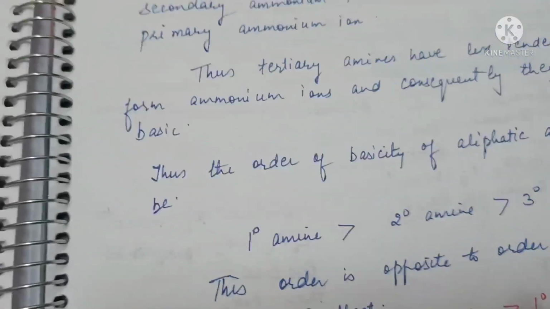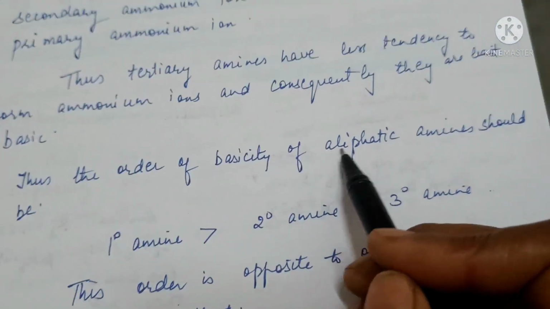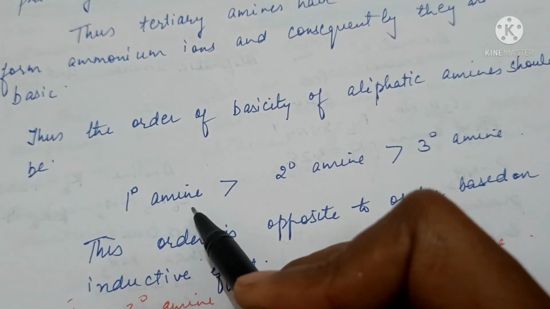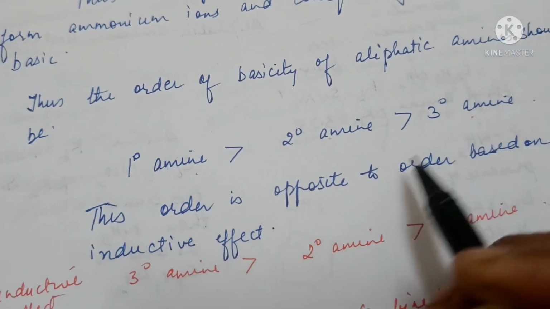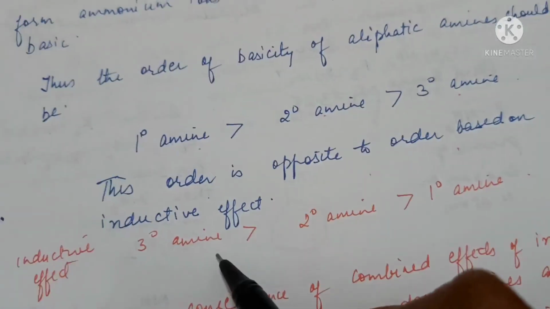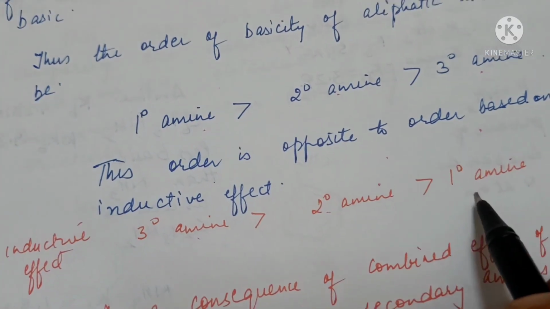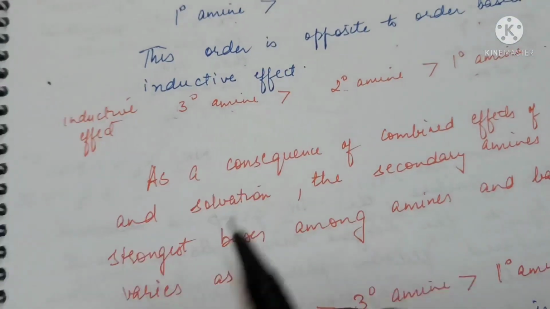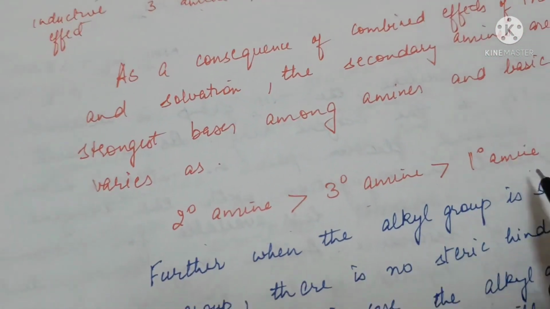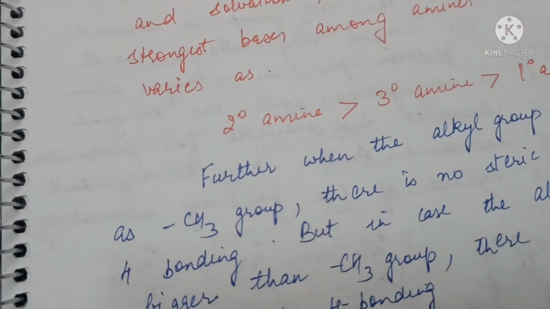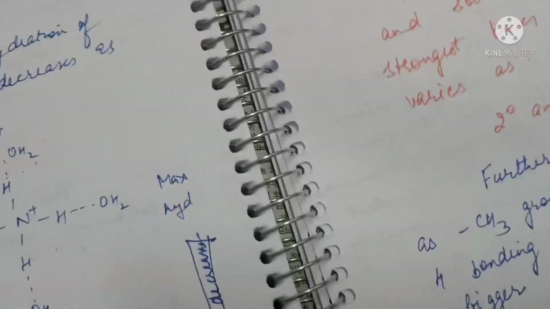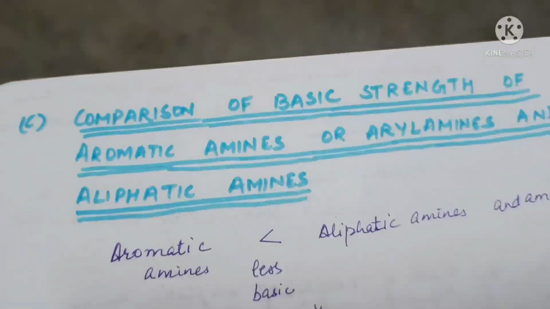So when we combine these factors, the order of basicity of aliphatic amines should be primary more than secondary more than tertiary. But the inductive order that we saw earlier was opposite: tertiary is more basic than secondary, which is more basic than primary. So if we combine all these factors, we get the sequence: secondary amines are more basic than tertiary amines, which are more basic than primary amines. So the secondary amines have the maximum basicity.